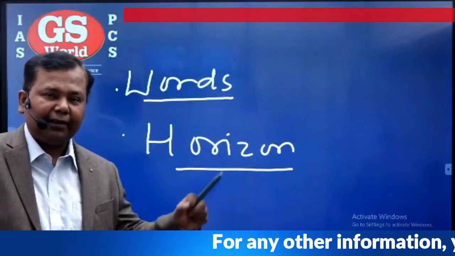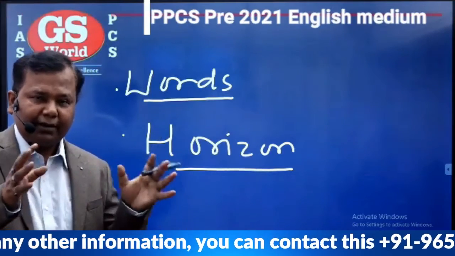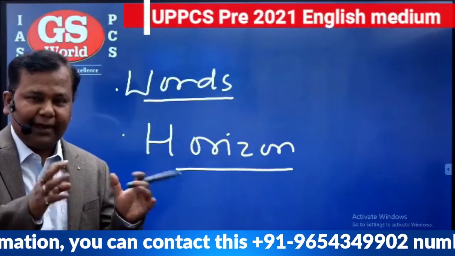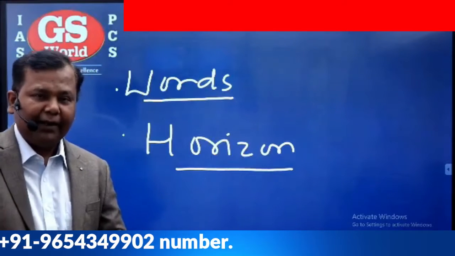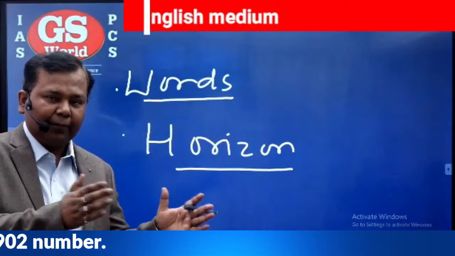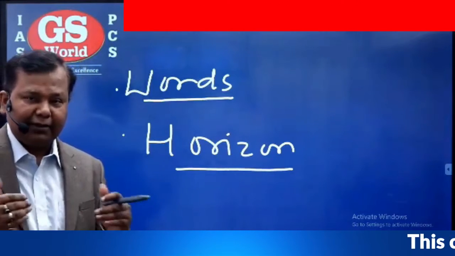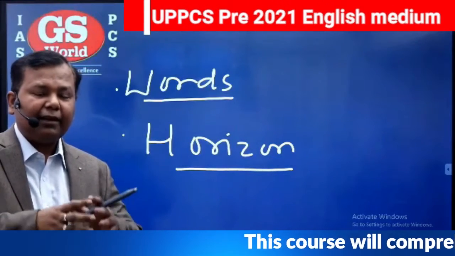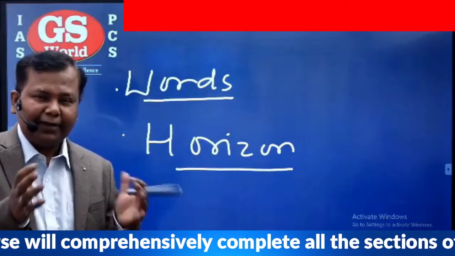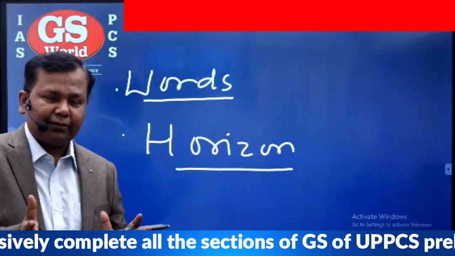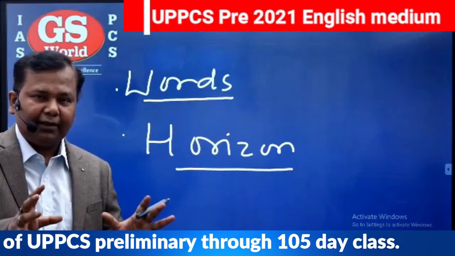Behind that, what was the international scenario? What was the social scenario? What was the economic scenario? All such things we have to cover in brief, in connection. That does not mean we have to cover the economy in polity. But their impact, their themes, how far they are connected, all those questions are now expected in UPPCS also. Like this year, they already asked a question related to United Nations human rights, but that was a very simple question. They may ask you tricky questions also. Get this point. So related to that, the horizon should be fixed during the class.